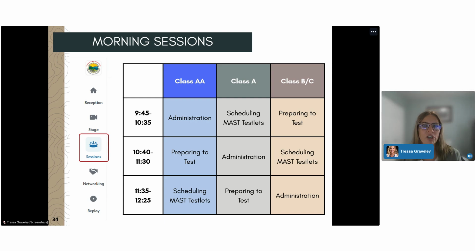She'll cover that accommodations are reserved for students that have IEPs or 504s, while designated supports are supports that students can use as long as they demonstrate a need for them and they've been used in the classroom environment. She'll cover all of that in the next session.